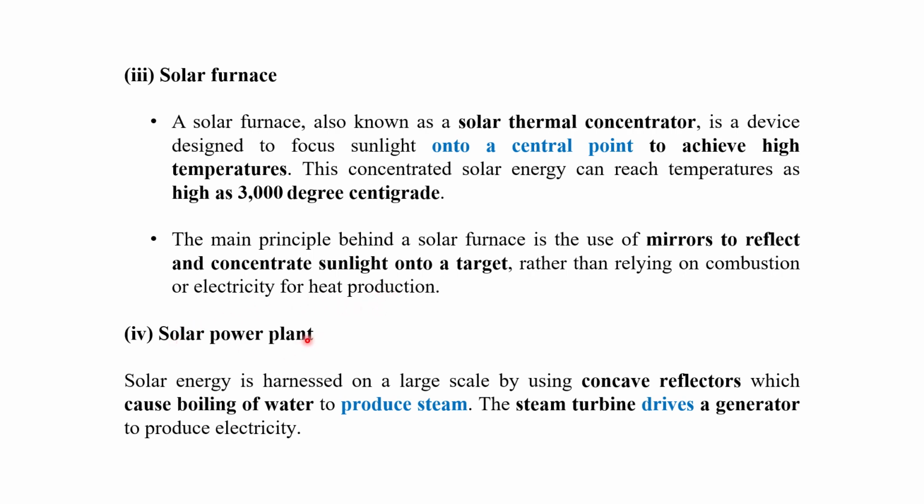Solar power plant is also another device. Solar energy is harnessed on a large scale by using concave reflectors, which cause boiling of water. Once water is boiled, we get steam, and that steam falls on the turbine to drive it. Once the turbine is driven, and since it is connected to the generator, we can get electricity.